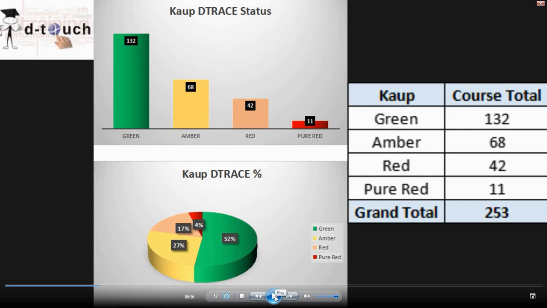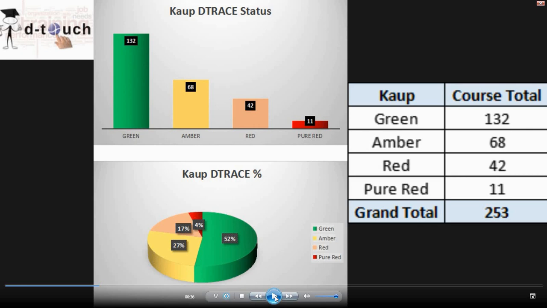Okay, this is about the Corpu DTrace status. In Corpu we have a total of 253 students who got involved in DTouch, and we have 132 green, 68 amber, 42 red and 11 pure red. And if you look at the DTrace percentage of Corpu, green is 52%, amber is 27%, red is 17% and pure red is 4%. So this is how the numbers are looking.